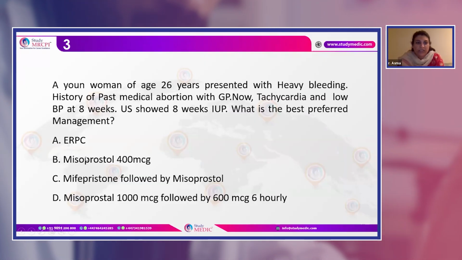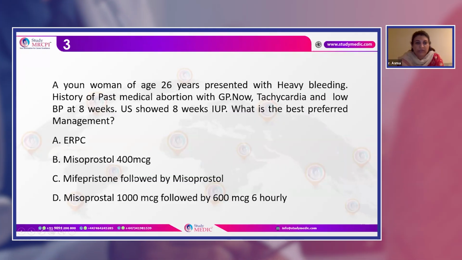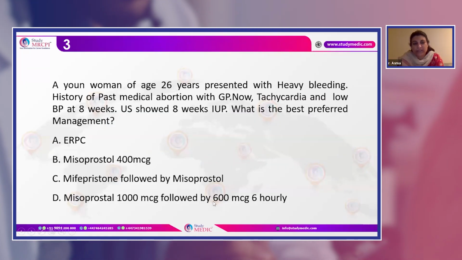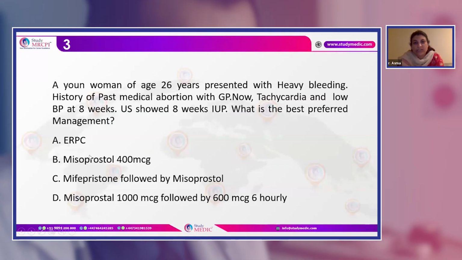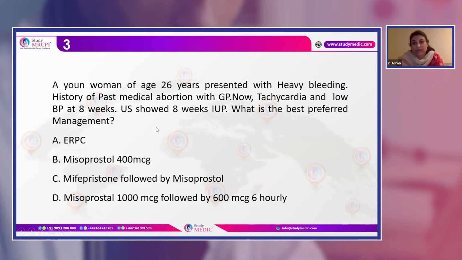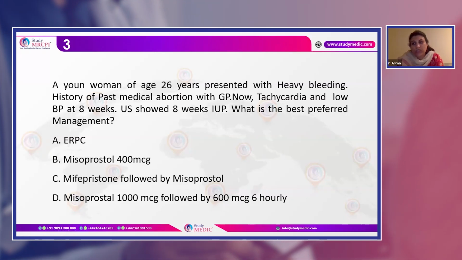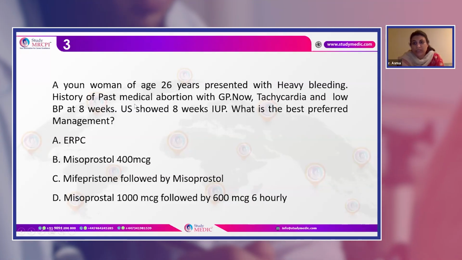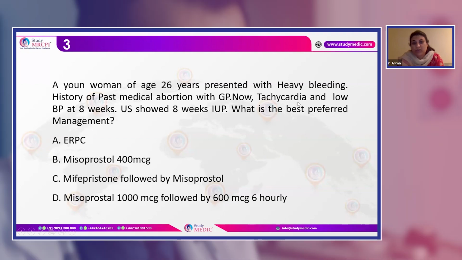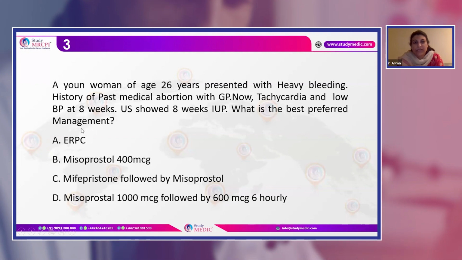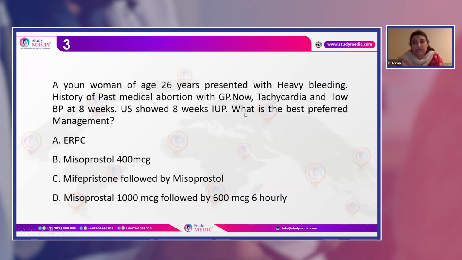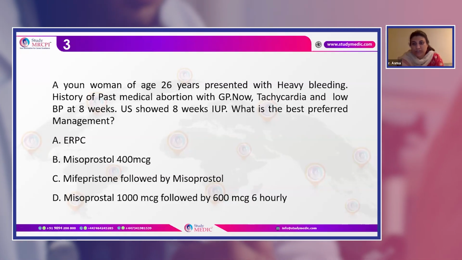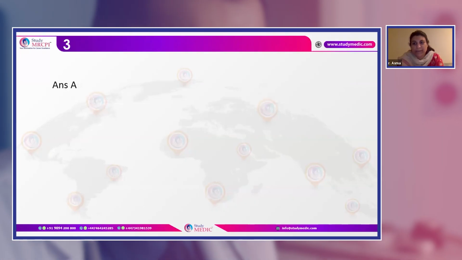So the options are ERPOC, misoprostol 400 mcg, mifepristone followed by misoprostol, or misoprostol 1000 microgram followed by 600. This is a very important question. You can see that most of the time we can follow the medical management when the pregnancy presents below 9 weeks, but here we cannot go with that because there is a past medical abortion with GP. And the second thing is the patient is developing tachycardia and low BP. So this is the time when there is hemodynamic instability going on with the patient. So we need to perform evacuation immediately. So the option is A.